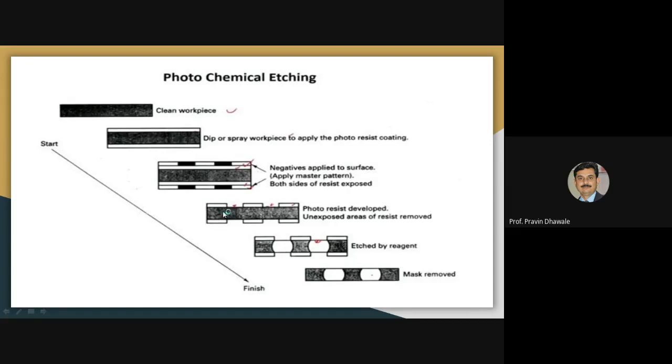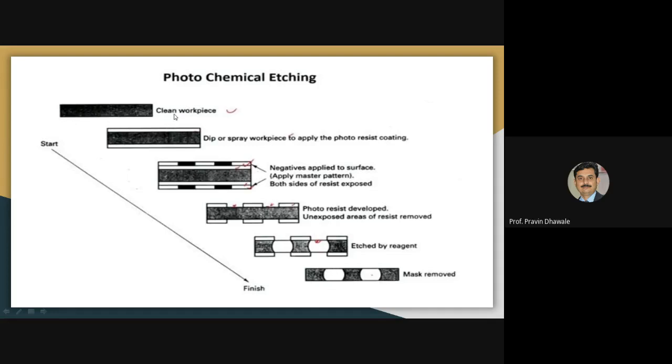Then dip this workpiece in an etchant solution, where the etchant reacts with the metal, and at last you have to remove the photoresist coating, which may be called a maskant. Then you get the final shape of the workpiece.